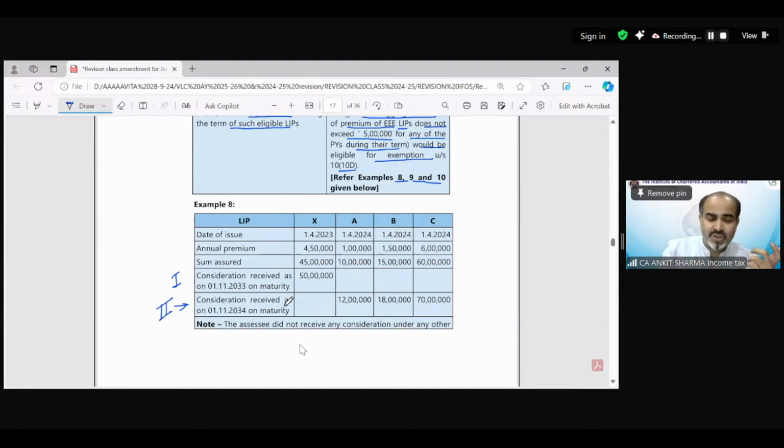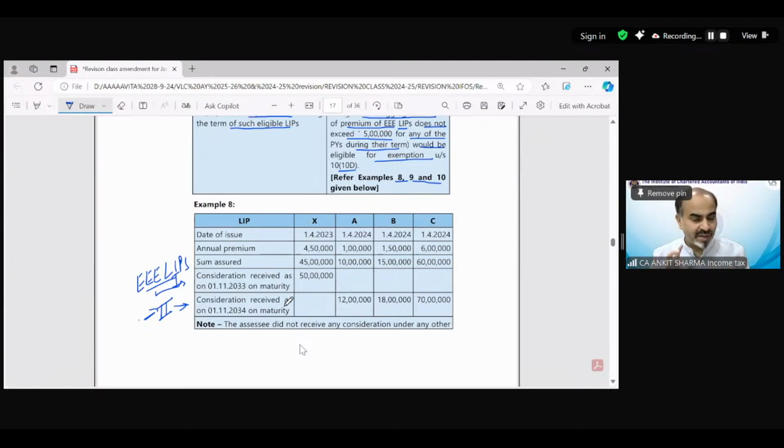In the earlier question that we solved, there was only one-time consideration received. So in this situation too, we are dealing with cases in which consideration has also been received earlier. This is called the eligible earlier exempted LIPs consideration. The first one is that. This is the second, for which we need to find out whether it should be exempted or taxable.